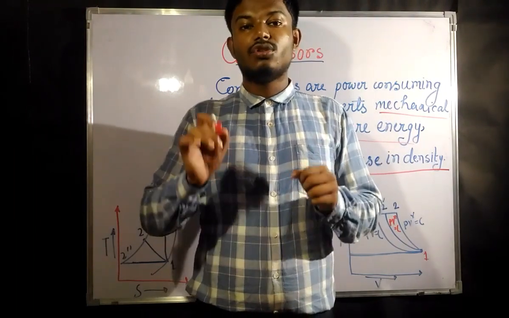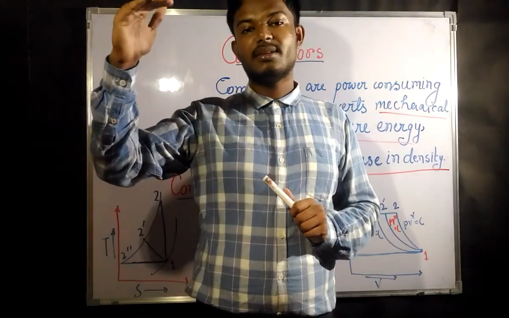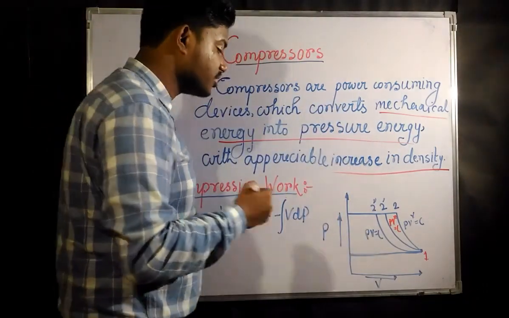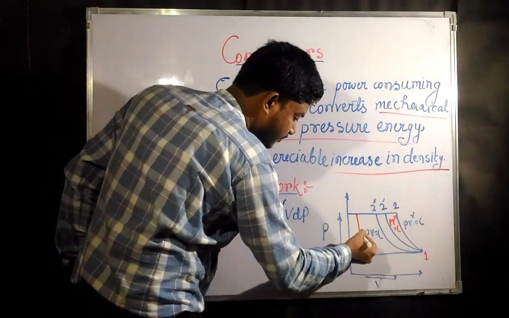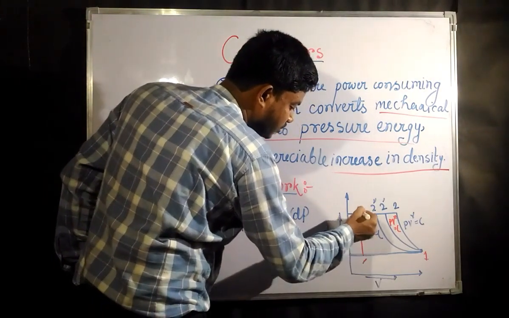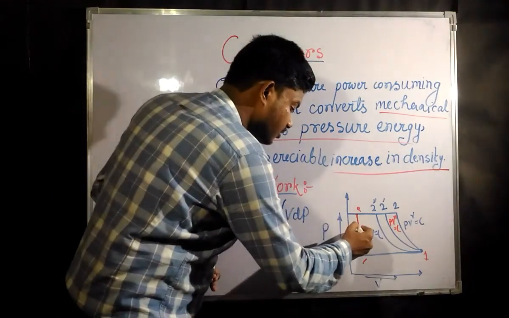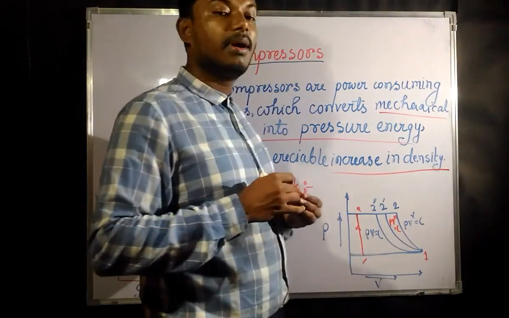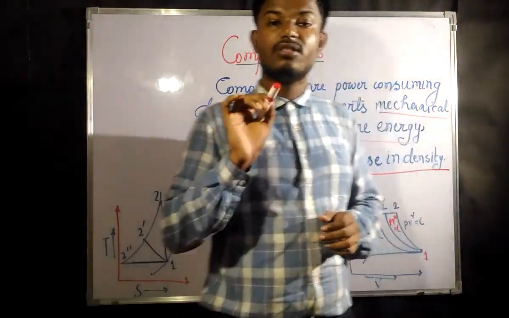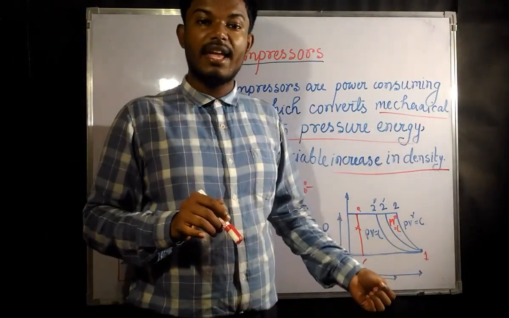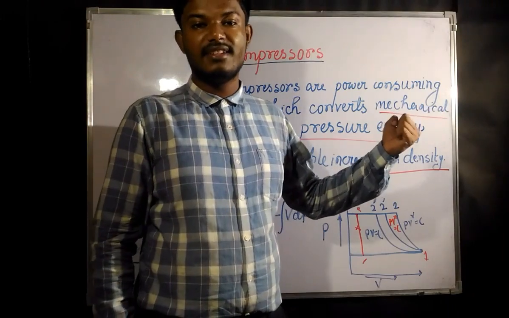The constant volume process is like this: from 1 to 2 you can raise the pressure, but that would be in vain, because if the temperature comes down, the pressure will also come down, and the density is not going to increase.